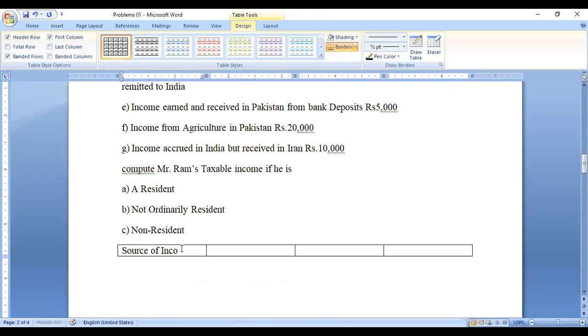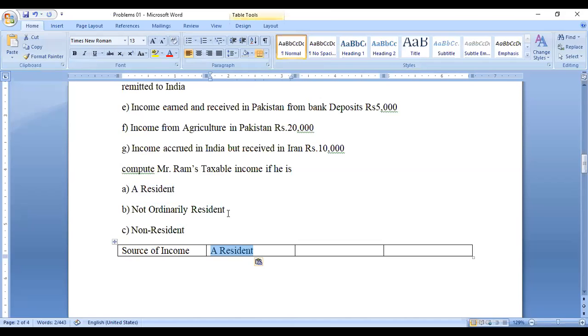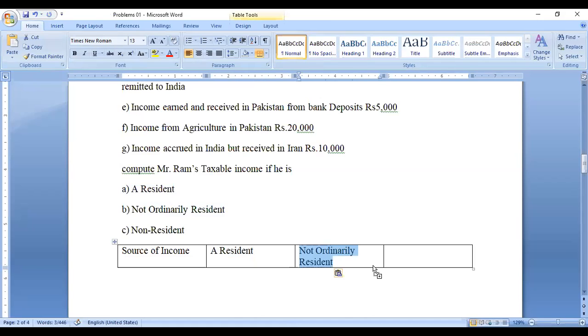The first is resident, then not ordinarily resident, then non-resident. Open three amount columns in rupees.